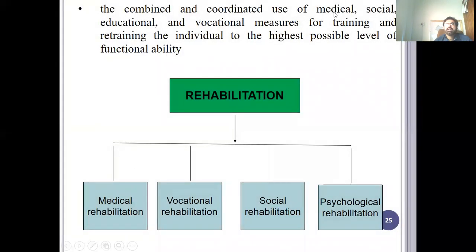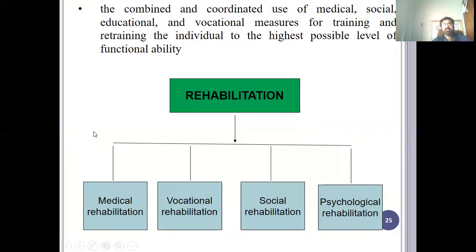The combined and coordinated use of medical, social, education, and vocational measures for training and retraining the individual to the highest level possible of functional ability. Like for medical rehabilitation, that is a combined and coordinated use of vocational rehabilitation, social rehabilitation, and psychological rehabilitation. So all these aspects shall be worked on, and only then you can bring the person to a level of adjustment.